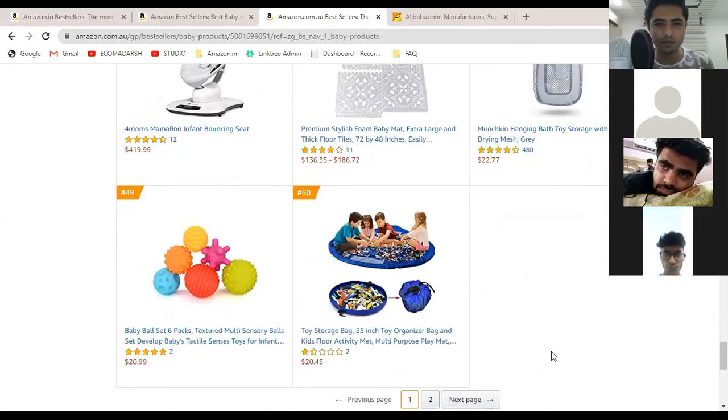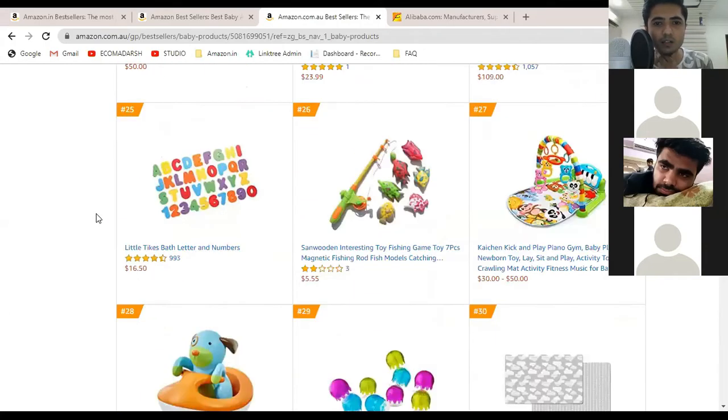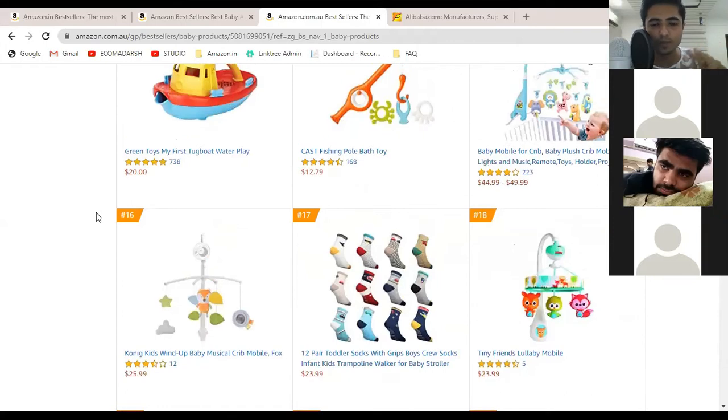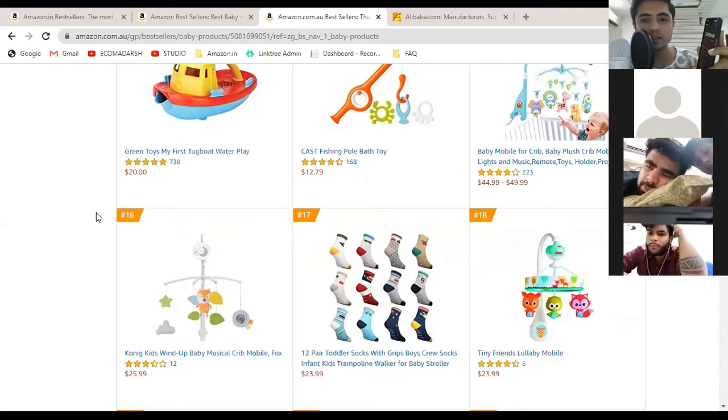Okay, so I will repeat what I said about the box. While you are shipping your product, Amazon is going to charge you on the weight and on the dimension. Your charges will be based on the weight of your product packaging and the dimension of the product packaging. So Amazon will charge on either, whichever is more. If you want to calculate, you can calculate it like this. Let's say your product has a dimension of 20 centimeters into 30 centimeters into 40 centimeters.